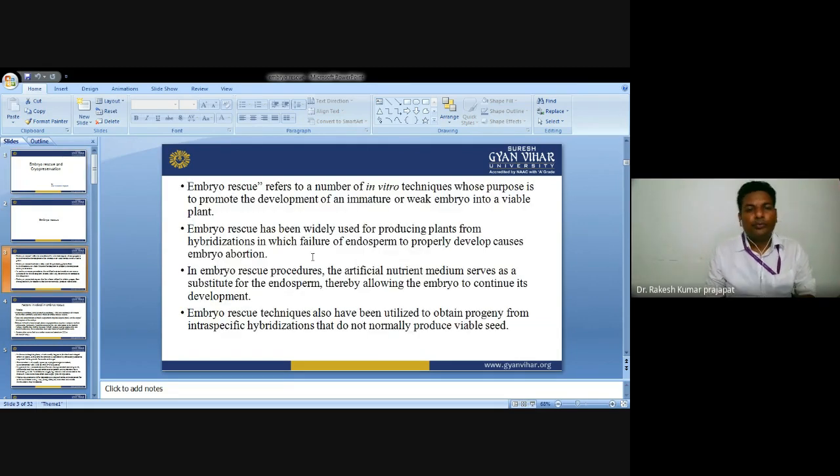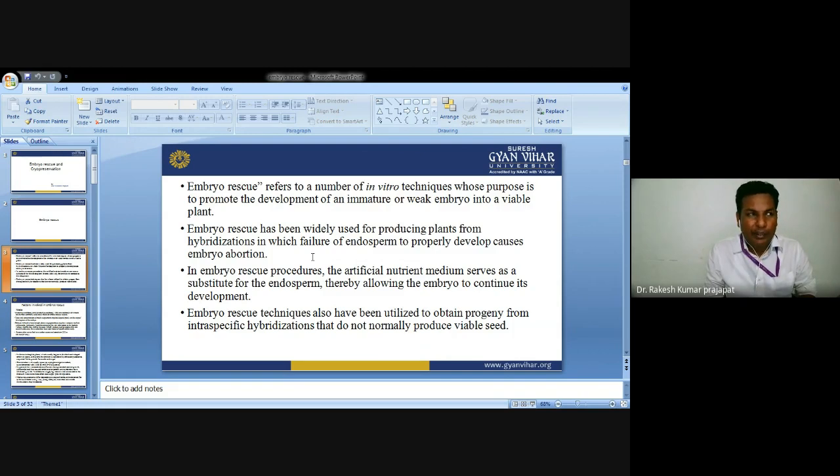Embryo rescue is defined as a number of in vitro techniques whose main purpose is to promote the development of an immature or weak embryo into a viable plant.